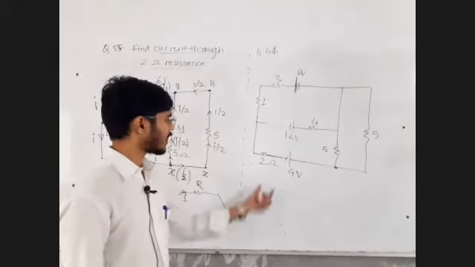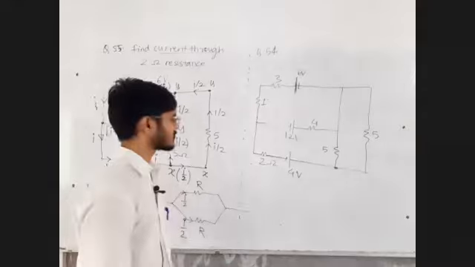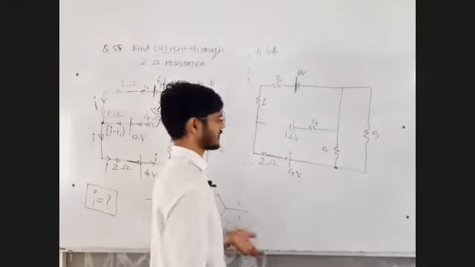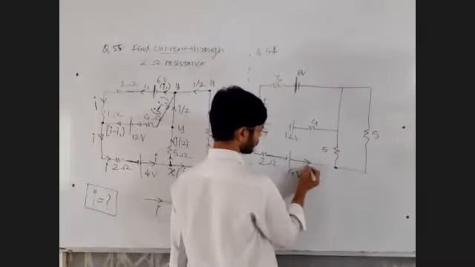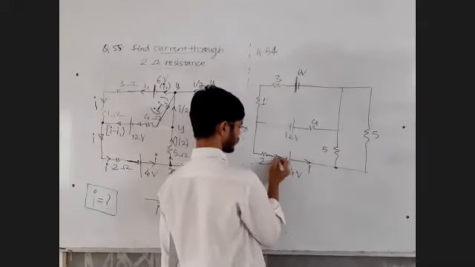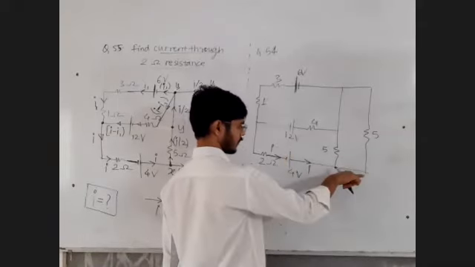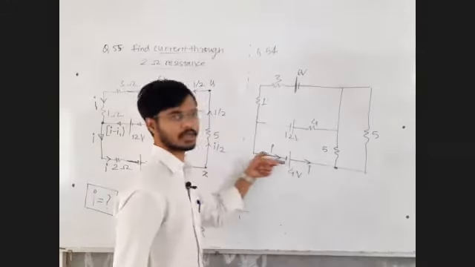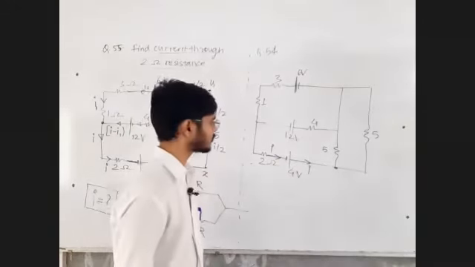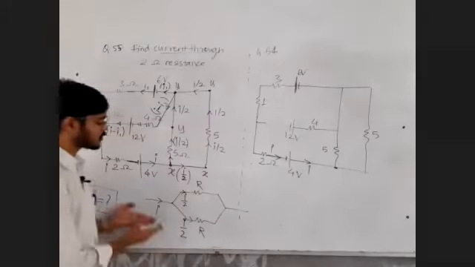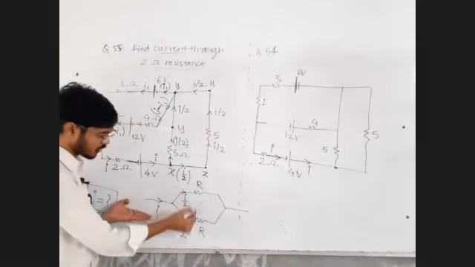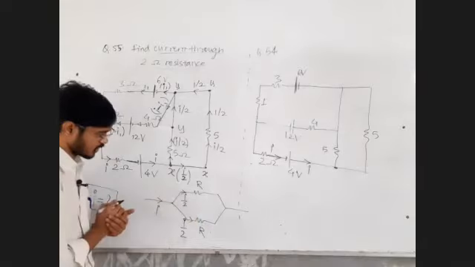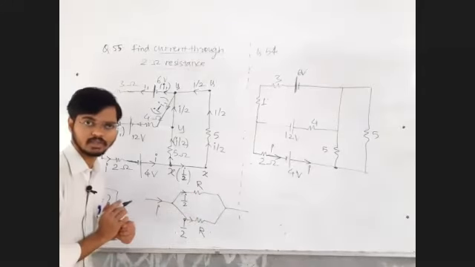So I want to find the current in the 2 ohm resistance. I started to assign the currents from this battery. The current leaving the battery is equal to the current entering the battery, right? Now if there are equal resistances in the two branches, it means there are equal conductances in the two branches.